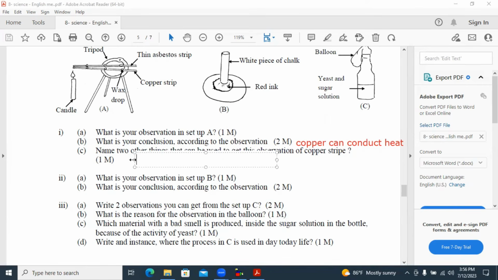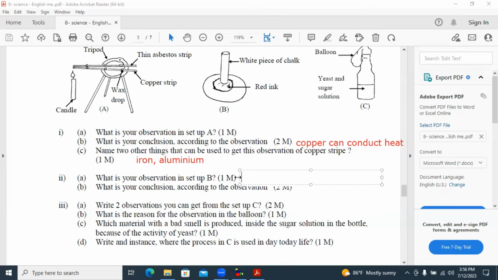Name two other things that can be used to get this observation like copper. That means other things that can conduct heat like this. And write aluminium, iron. Those are metals, so they can conduct heat.